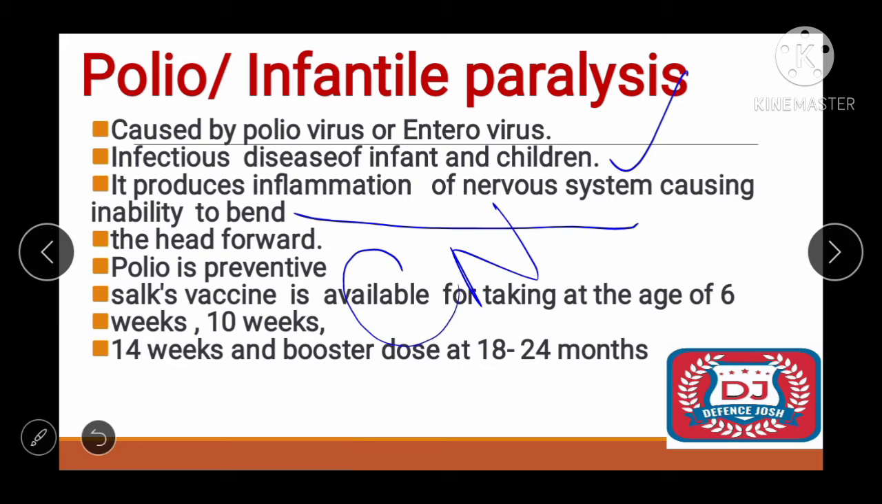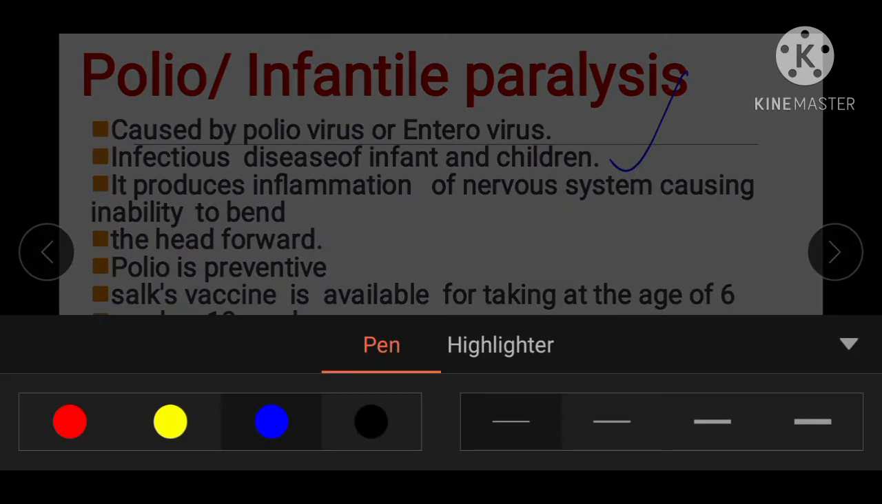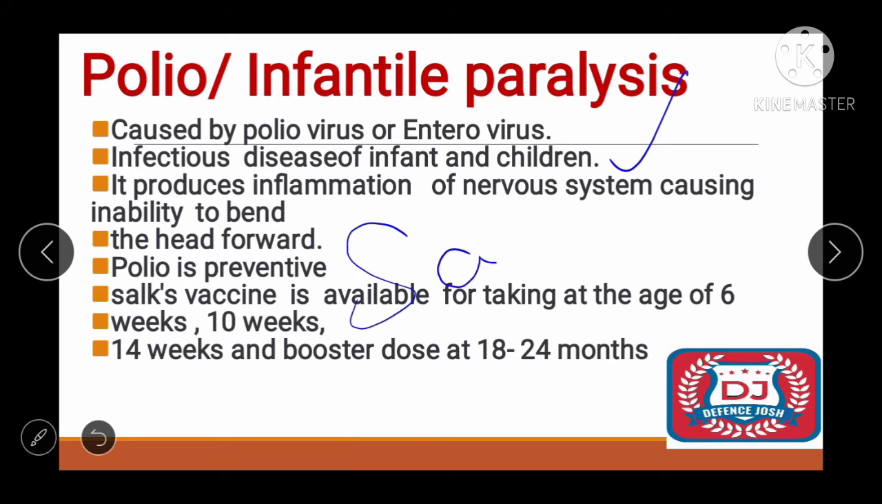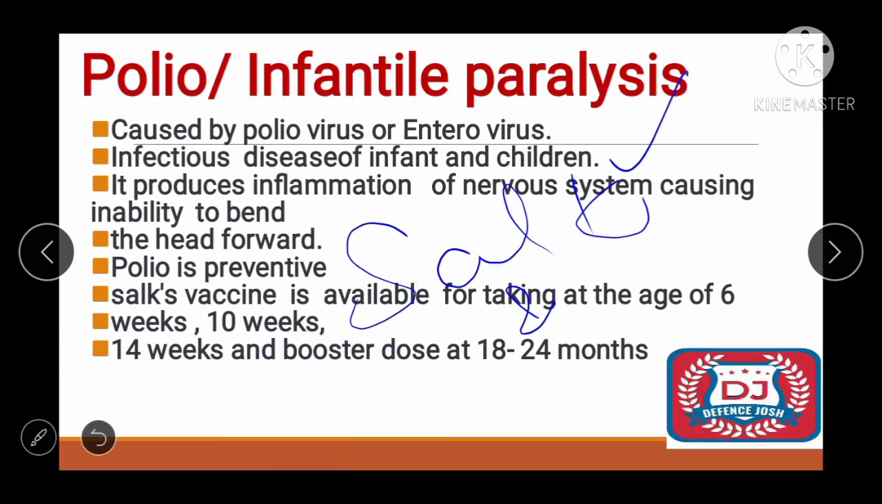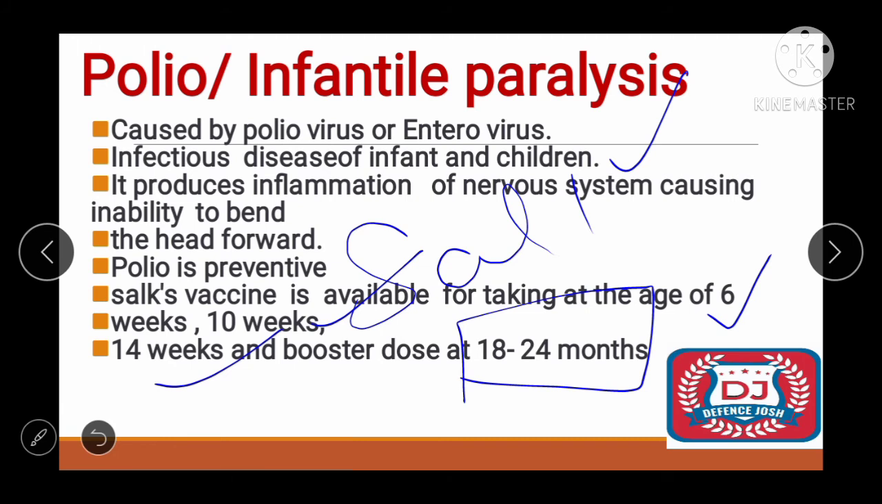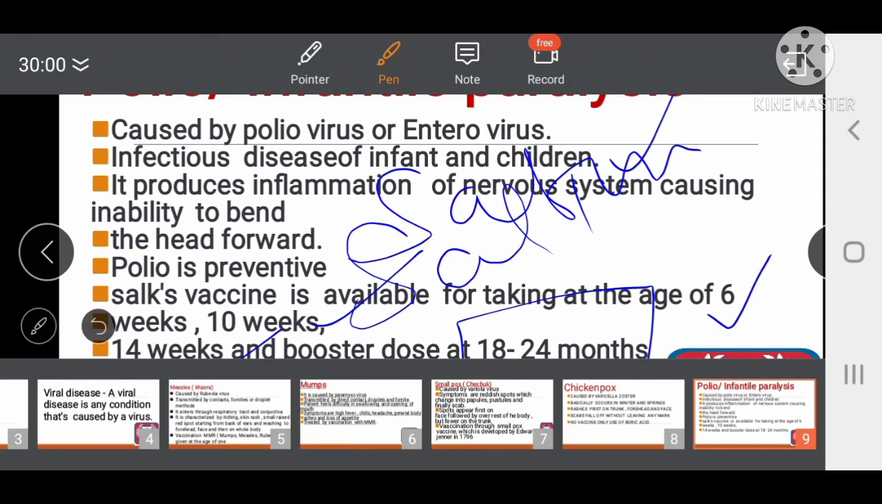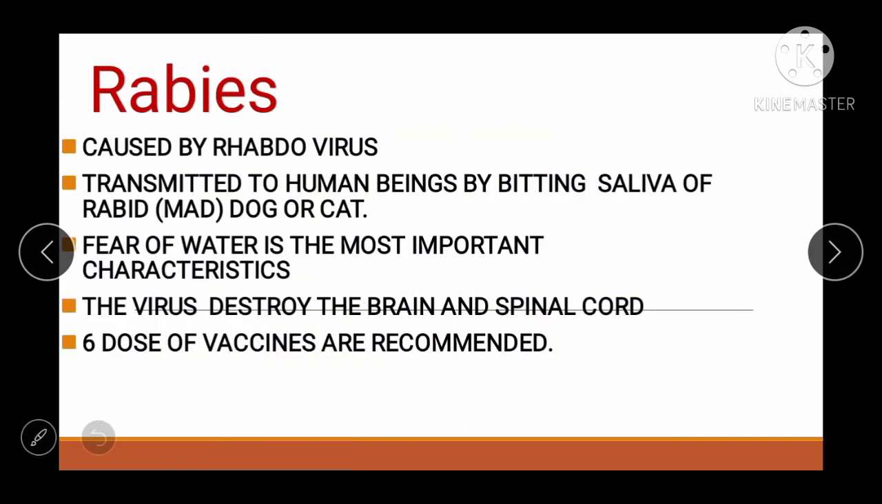See friend, there are two vaccines, Salk and Sabin. Okay, these are the two types of vaccine. So Salk vaccine is available for taking at the age of 6 weeks. See friends, very important: 6 weeks, 10 weeks, 14 weeks, and the booster dose at 18 to 24 months. Okay, Salk and Sabin. Sabin is also there. These are the two types of vaccine we can give in polio.